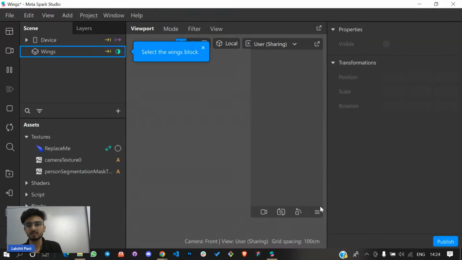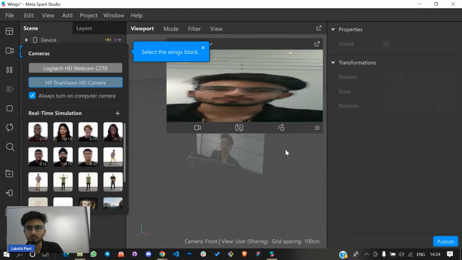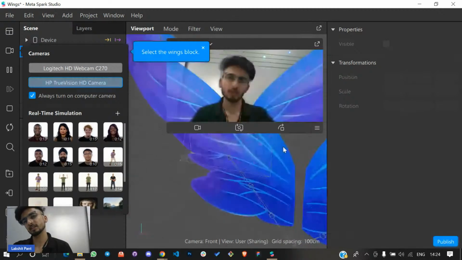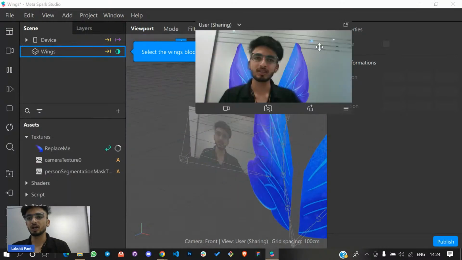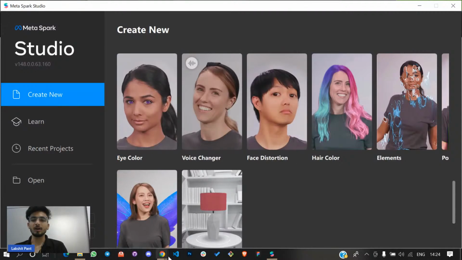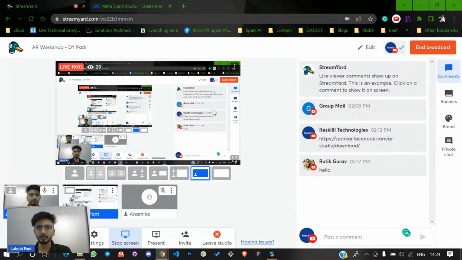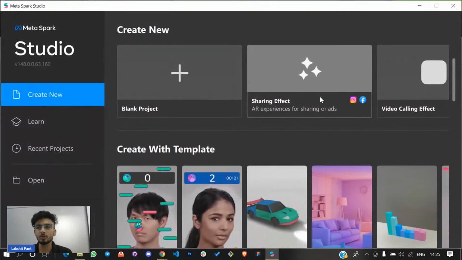You can make these kinds of AR effects, and these are all the things you can make with the help of Spark and augmented reality that I told you about. Now I hope you are all excited for today's workshop, and I'll teach you how to make one of the AR creations. I'll go with the sharing effect option, because you can see the Instagram and Facebook logos over here. I want to make an AR effect that I can use on Instagram and Facebook.